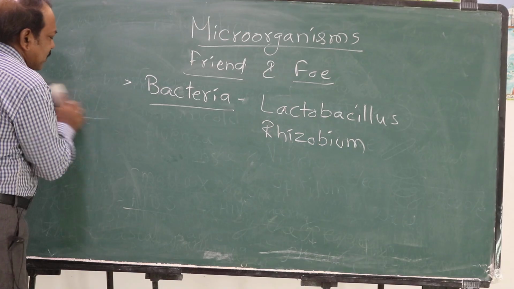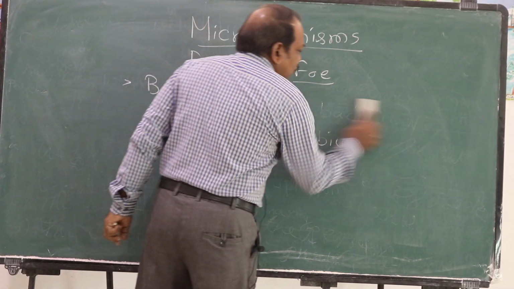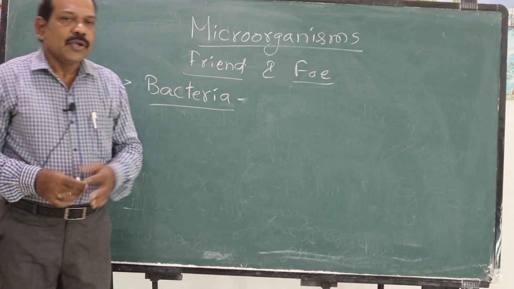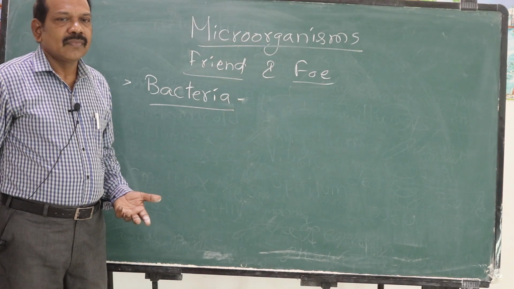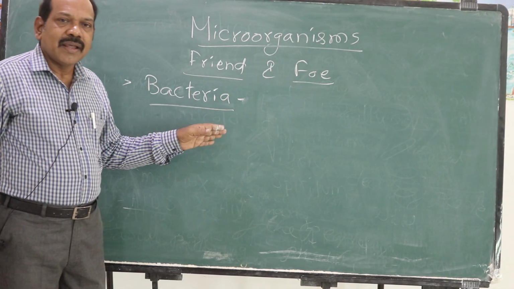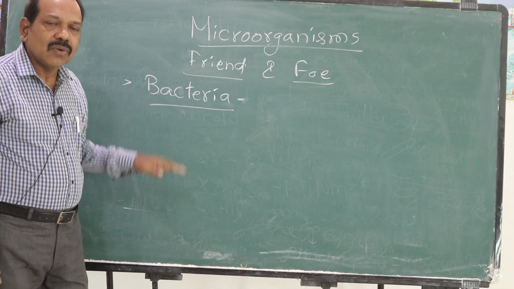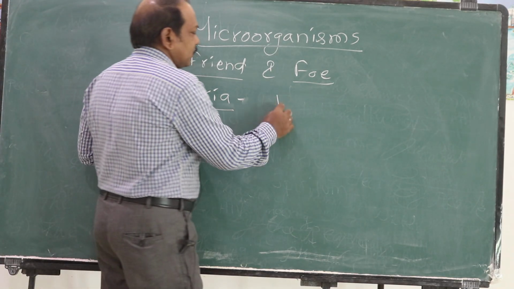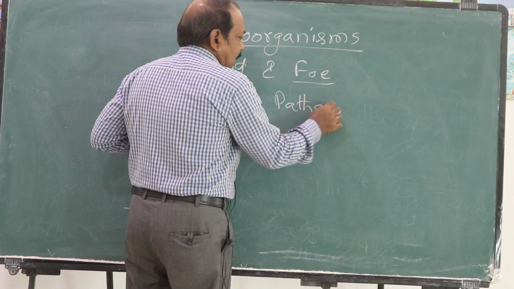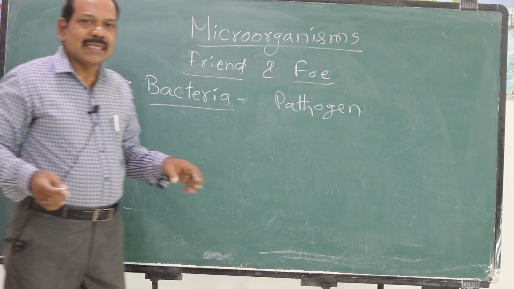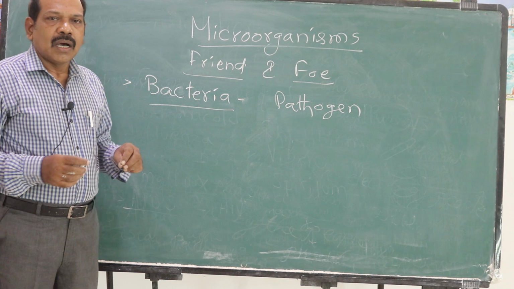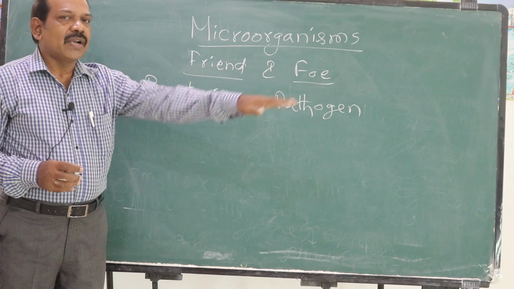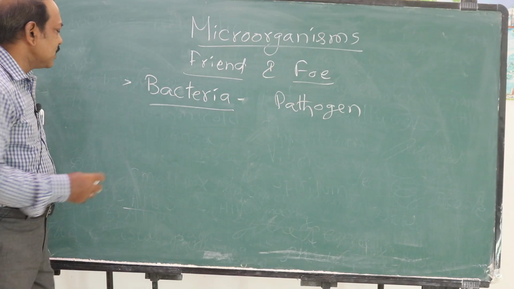There are many harmful bacteria. Now let us talk about the harmful bacteria and what are the harmful effects of bacteria. Usually harmful effect means a disease. Every bacteria which causes a disease is a pathogen. Not only bacteria, any microorganism which causes a disease is called a pathogen. A pathogen is a microorganism which causes diseases in human beings or animals or plants. So what are the different bacteria which cause different diseases? Let us try to understand. Let us list out bacterial diseases.